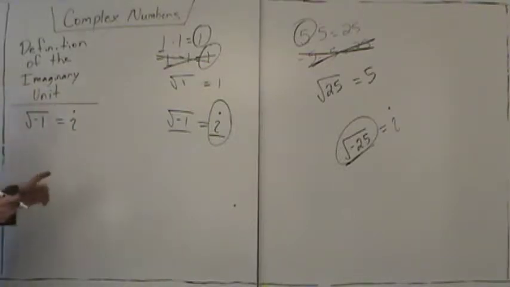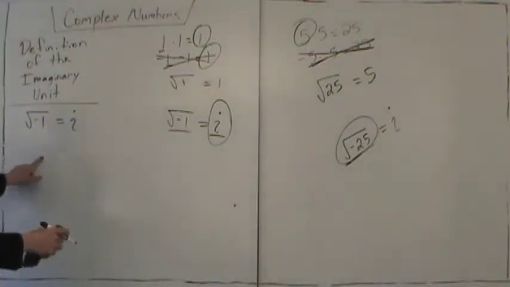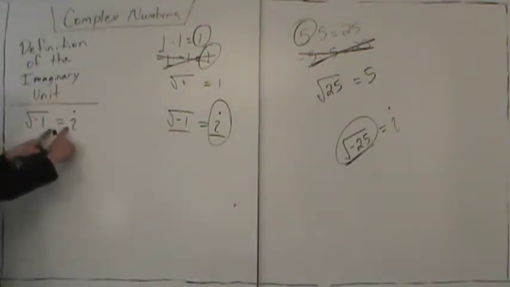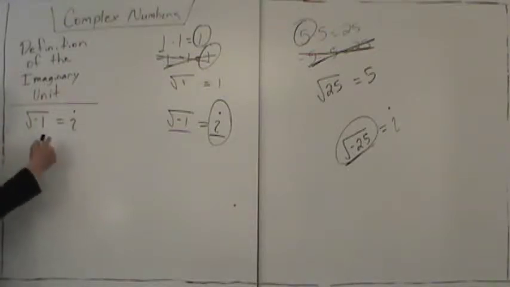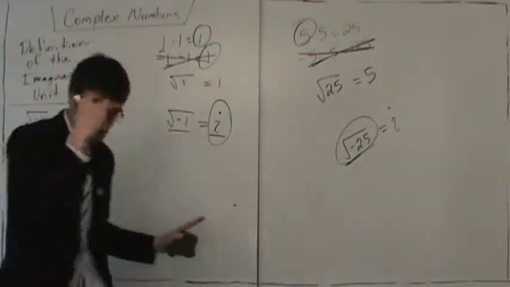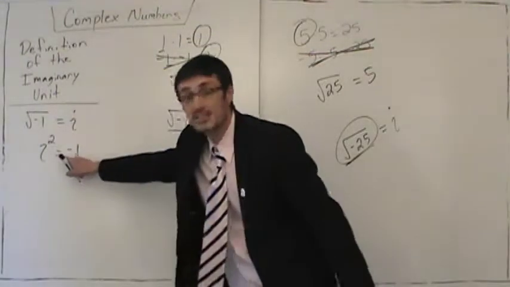Now, if this doesn't blow your mind, I think the next part of the definition will. This is a two-part definition. I say this is not the primary part of the definition. The primary part of the definition is what I'm writing next. That the imagination squared is equal to negative 1. And this blows your mind. So let's look. This makes no sense.